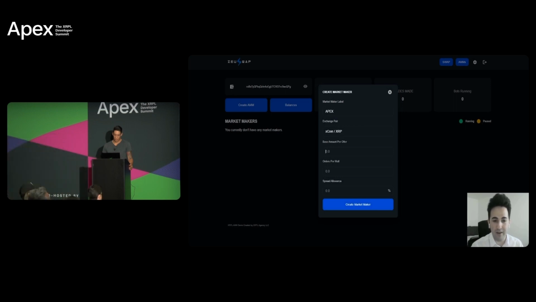Then I have to define in the settings what the base amount per offer should be. This is expressed in the base amount, meaning how much of the base currency would be used. The base currency is the first one in a pair, meaning Xcoin, so 100 Xcoin are going to be used as the base amount per offer. Then there's another setting for the orders per wall.